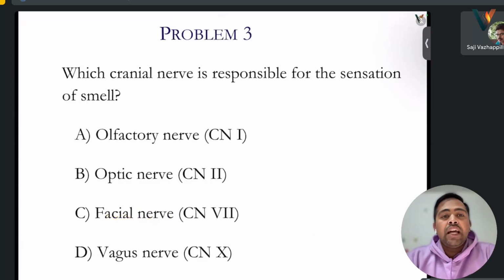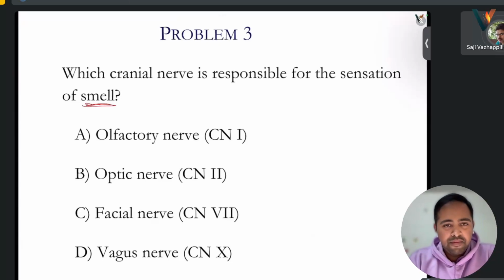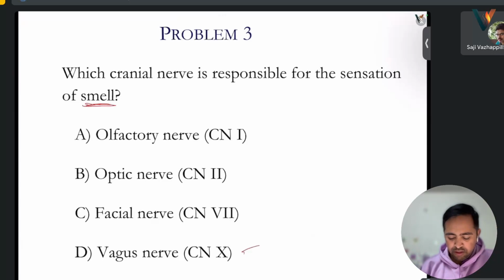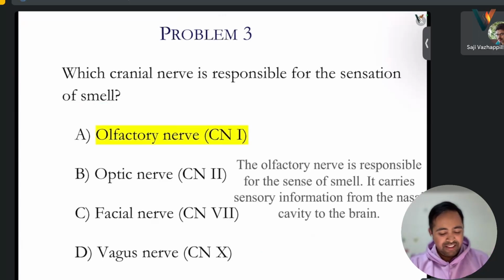Which cranial nerve is responsible for the sensation of smell? Olfactory nerve, optic, facial, or vagus? One, two, three, four, five, six... It must be 10. I'm doing elimination. It is olfactory nerve, the first one.